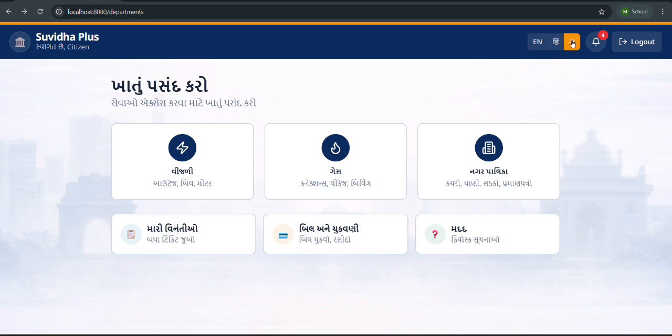So, for citizens, Suvidha Plus cuts wait times and produces transparent, dependable updates they can trust. For departments, it improves productivity, enforces SLAs, and turns raw data into actionable insights. Also, in short, Suvidha Plus transforms municipal service delivery into a modern, trackable, citizen friendly system ready to deploy citywide with measurable improvements from day one.